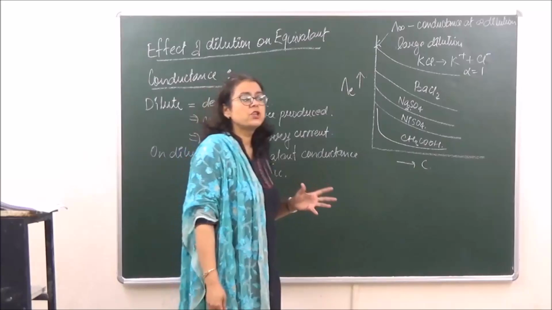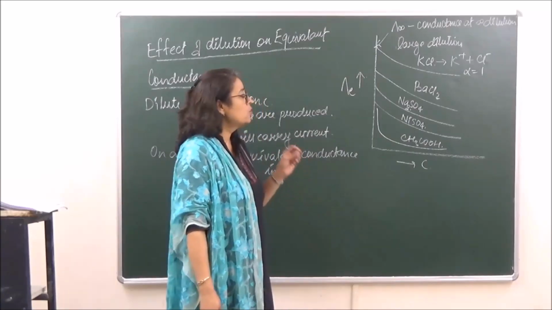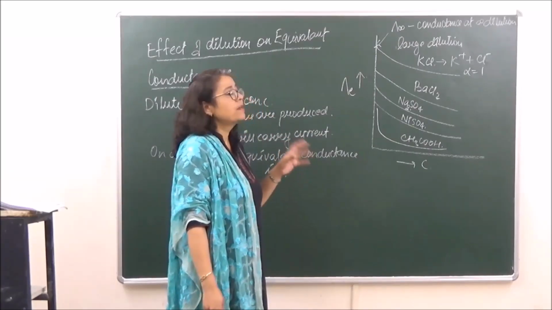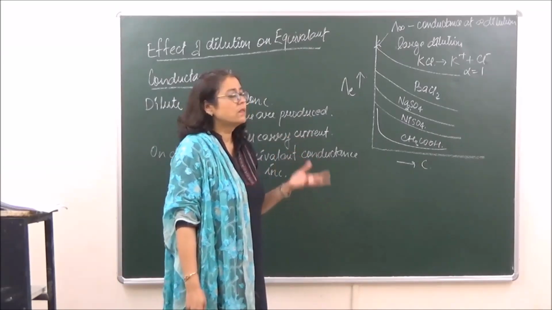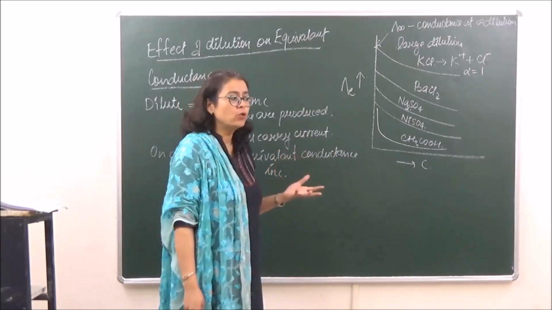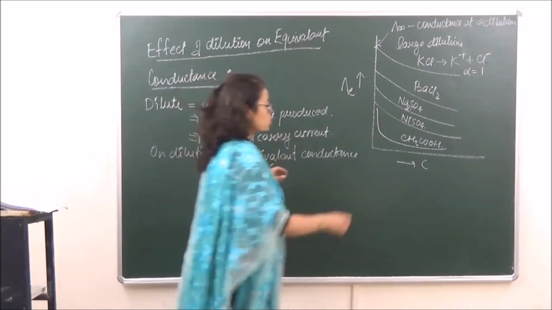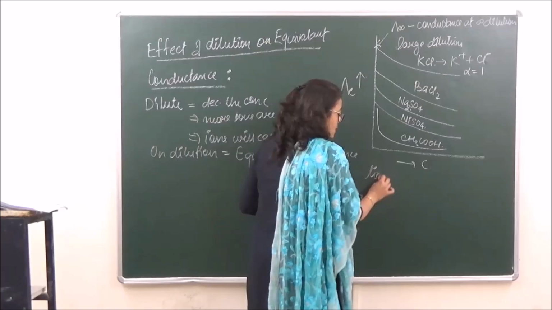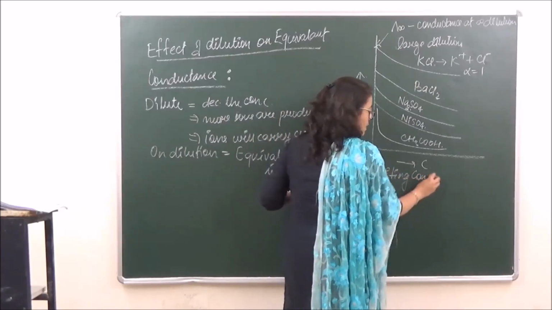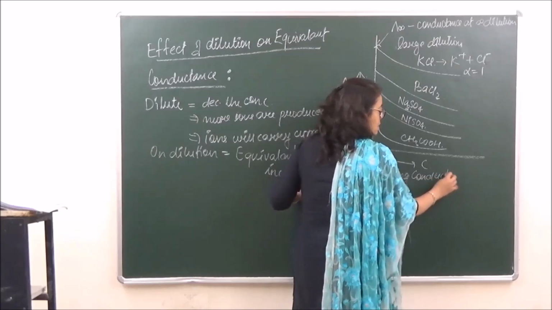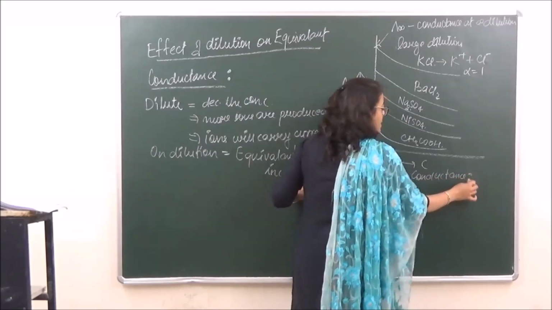It is seen after a while that even when we keep on diluting the KCl solution, there is no change in the conductance. This value, when there is no change even on making the solution more and more dilute, is known as the limiting conductance. So what is limiting conductance?